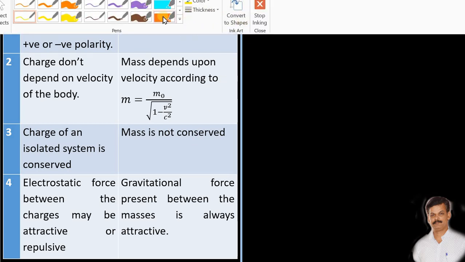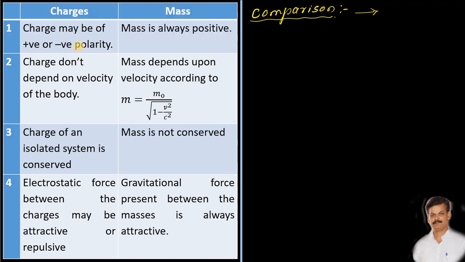When we consider the charges, we find that the charges may be having the positive polarity or they may be having the negative polarity. Both types of charges are there.